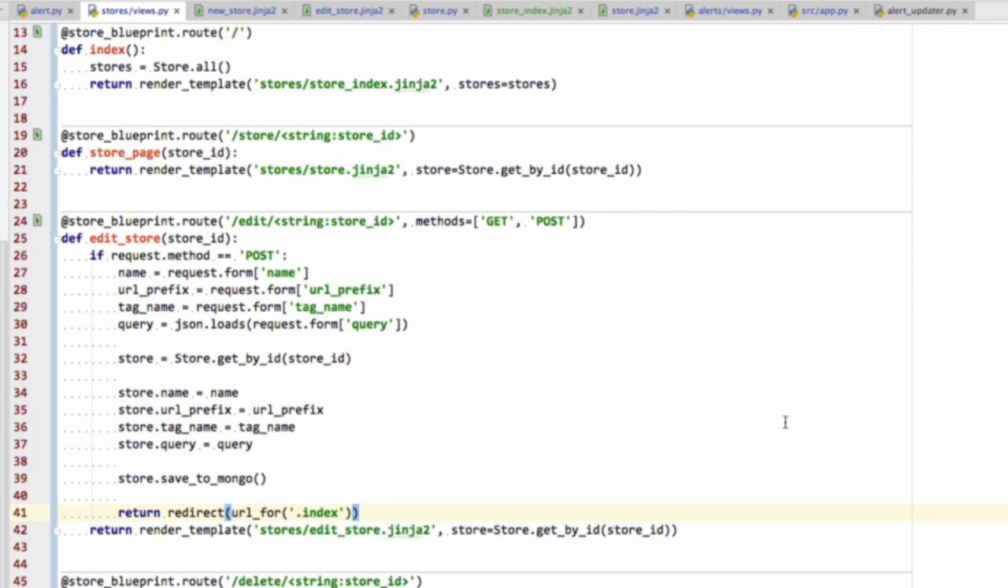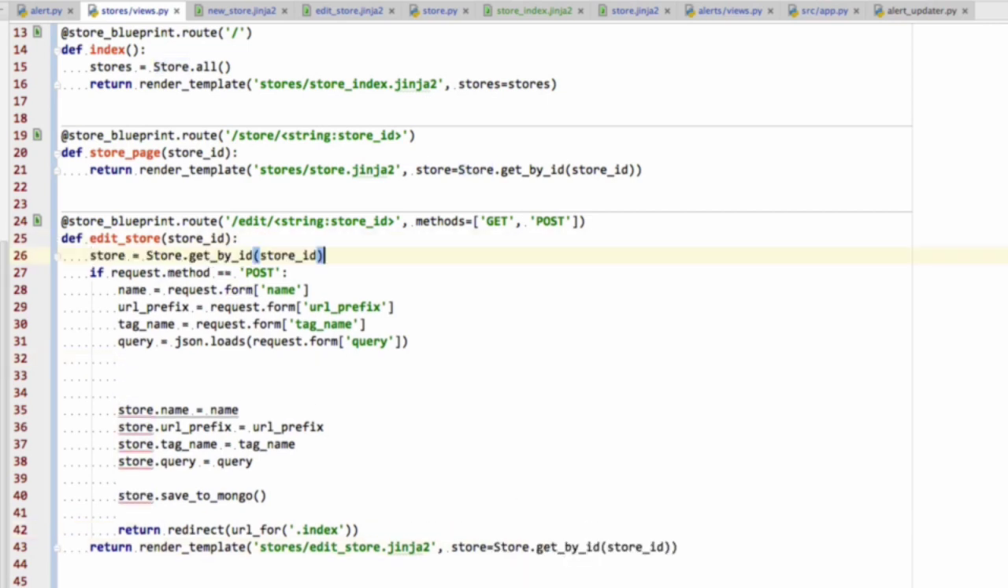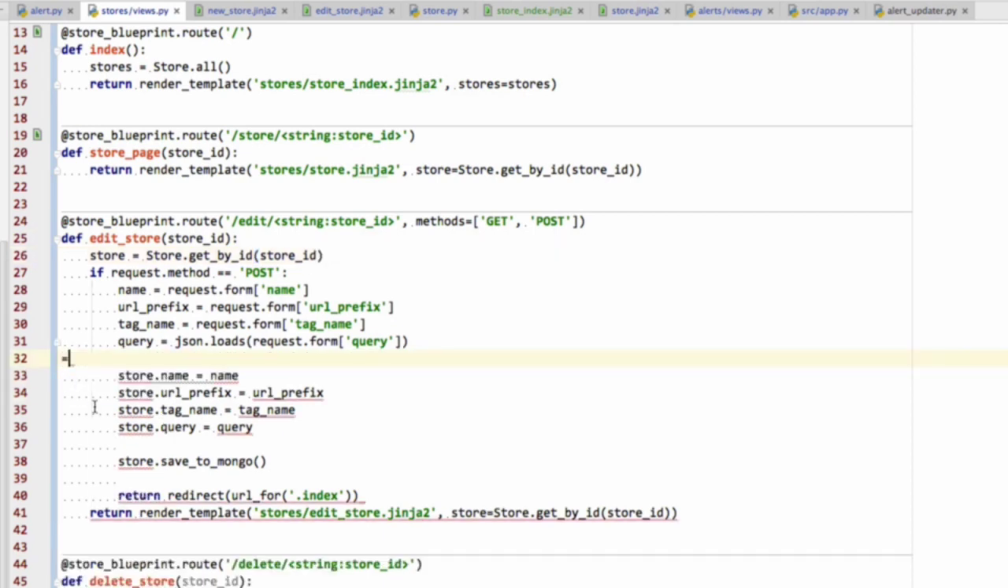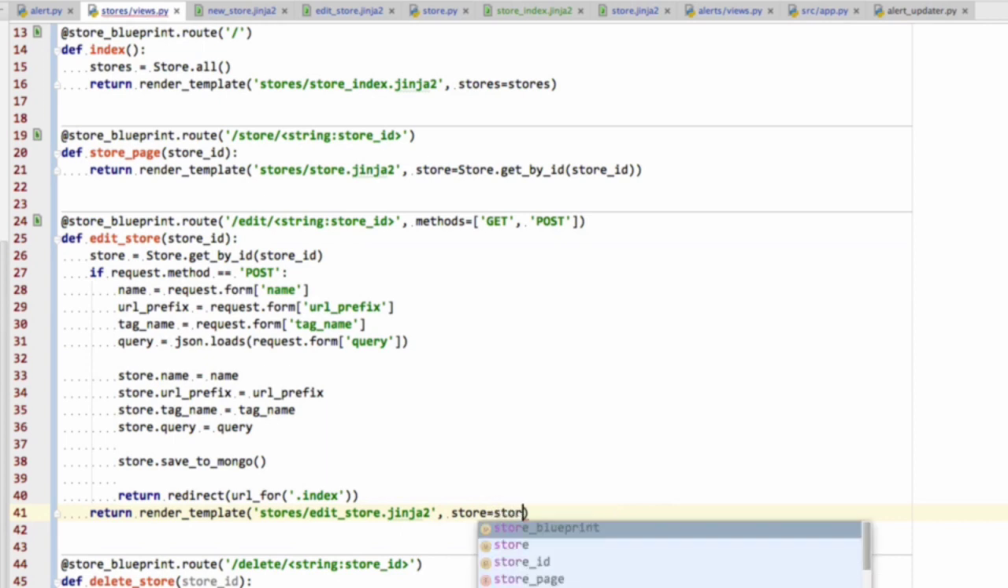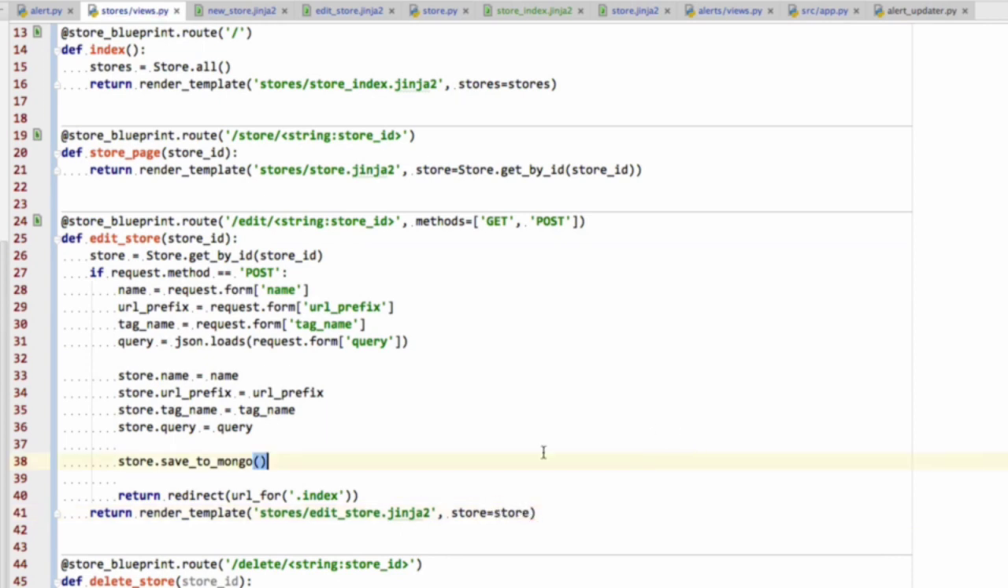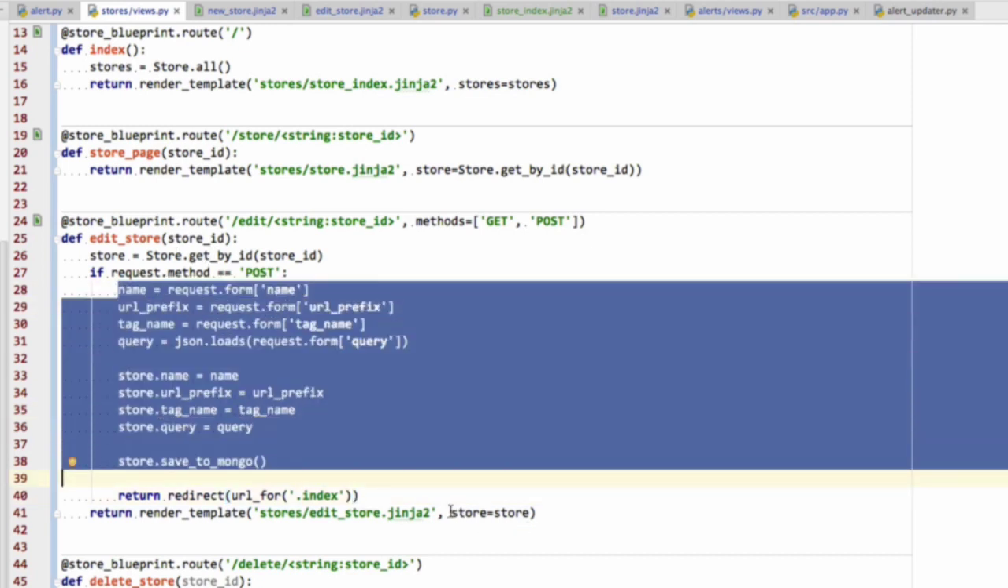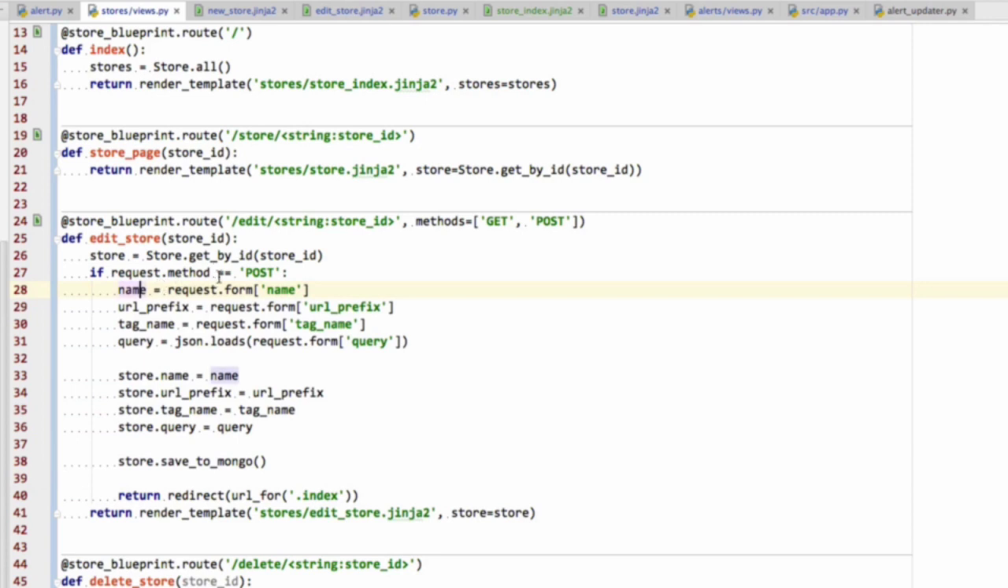There's a small thing that we can improve in here, which is that store.getById is being called twice. So let's change that. Let's move this first line over outside of the if statement. And then down here, just say store. There we go. That way we can use the same store both in the if, and also if we're not executing this if, because the method is not post, we can still use that store down here as well.